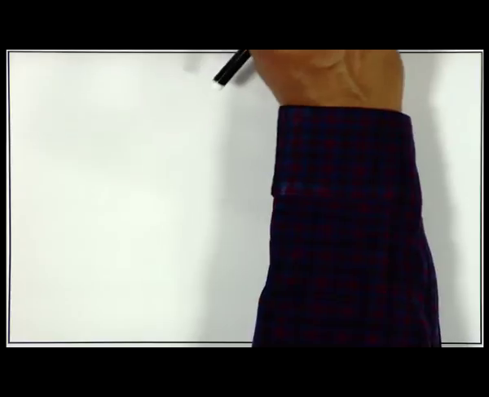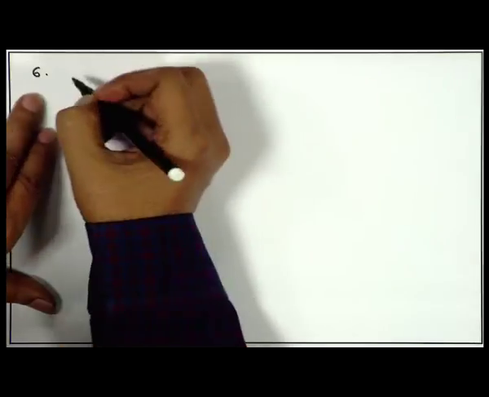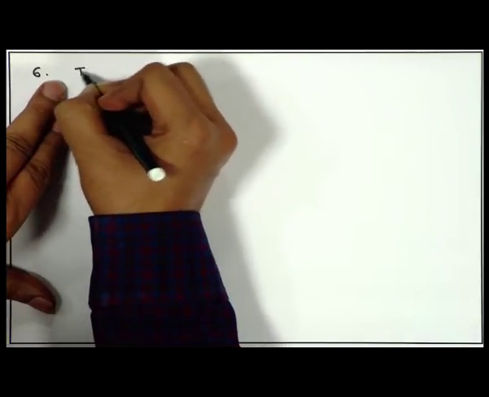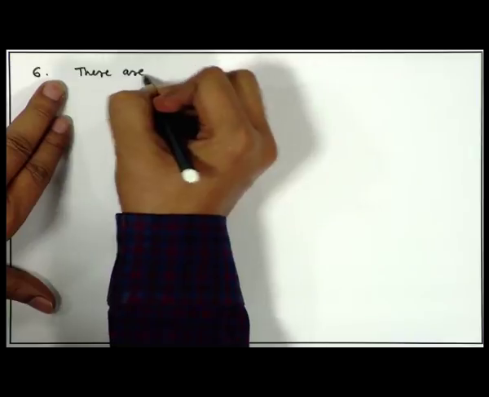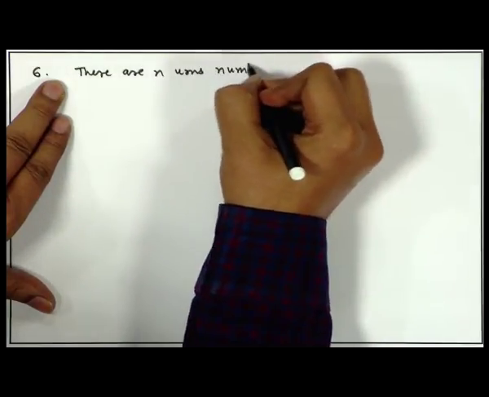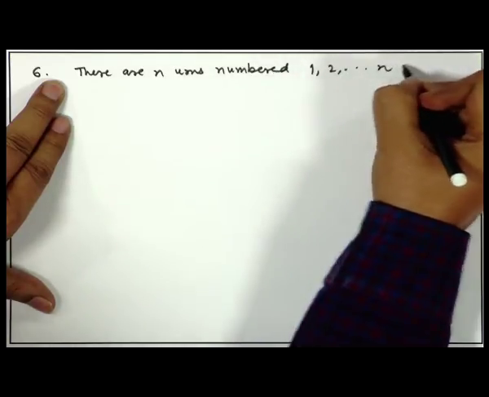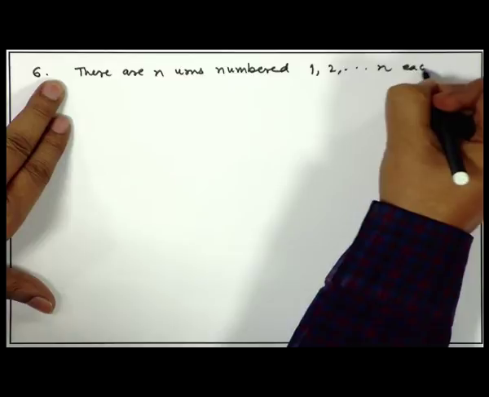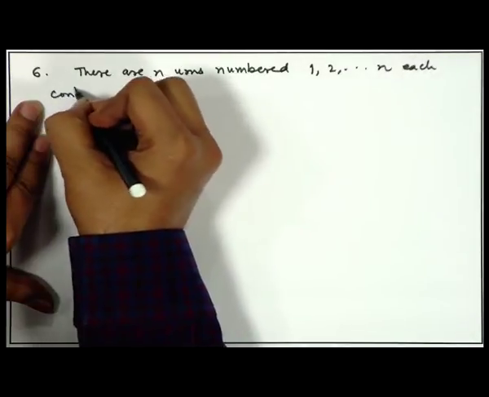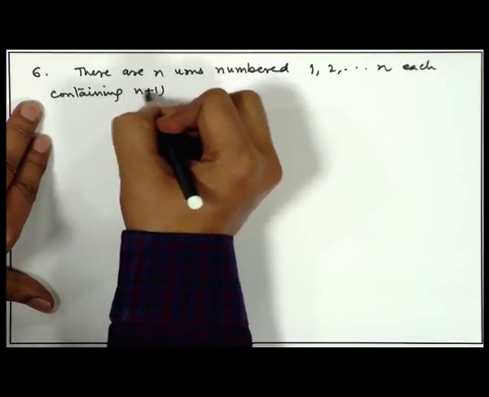Let me solve another problem which is of similar type appearing in an entrance examination. There are n urns numbered 1 to n, each containing n plus 1 balls.